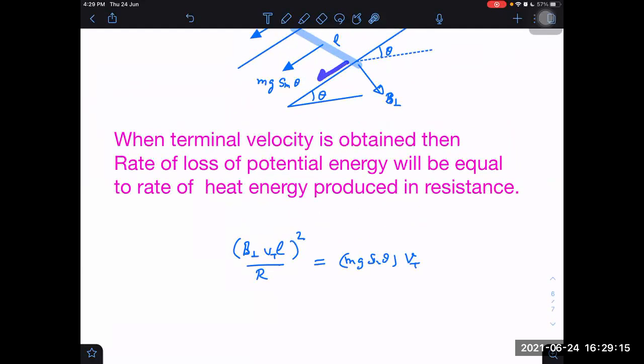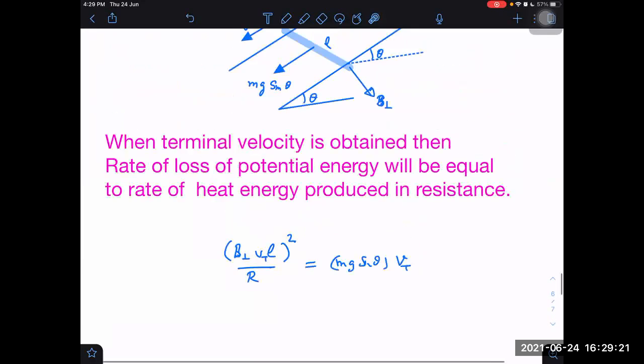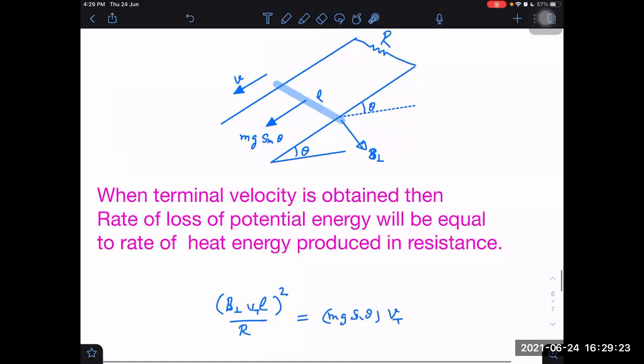What we do, we just get acceleration, put acceleration 0, and then we get it. In that also it is not tough, because what is the force? Force will be BIL, B perpendicular into IL is the force, and downward is mg sin theta. These I have to equate. That is also simple. Mg sin theta is equal to B perpendicular into I into L.